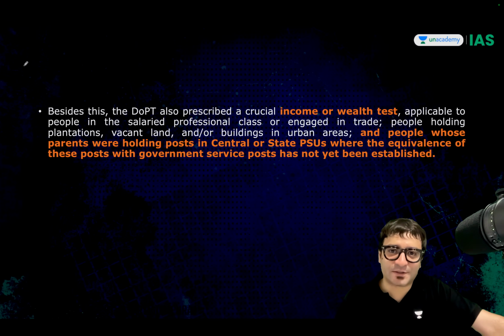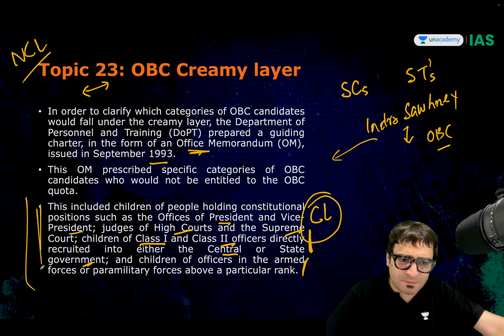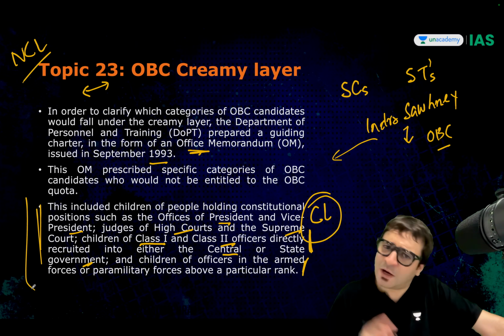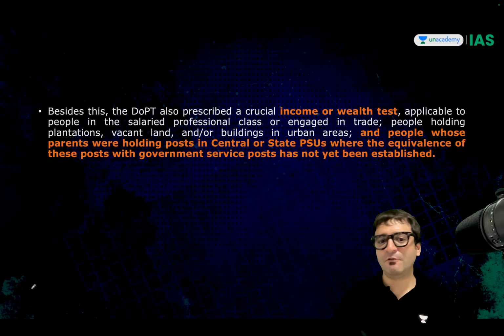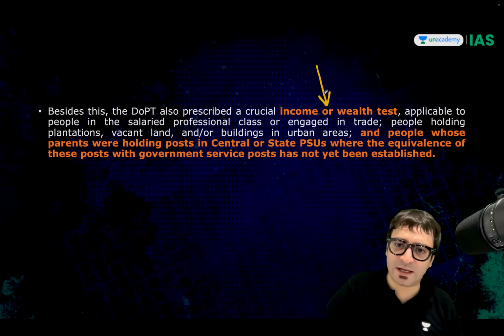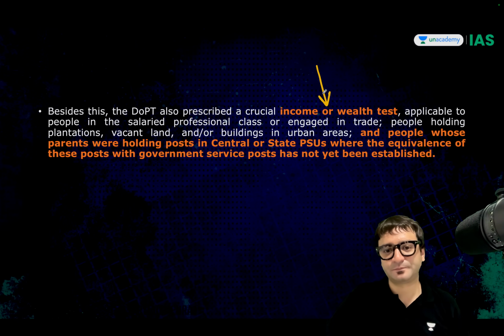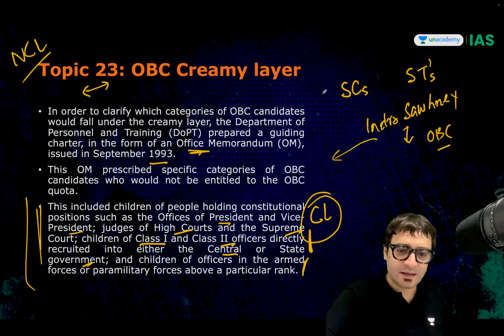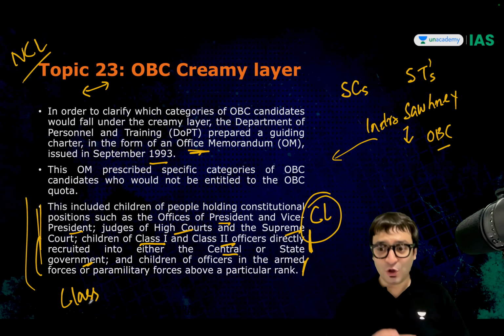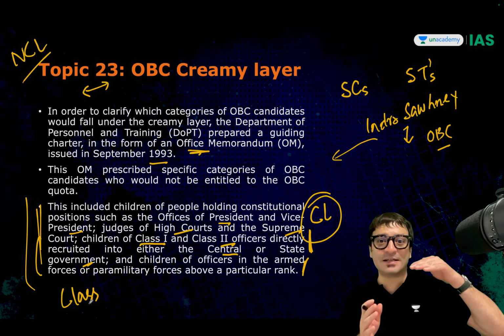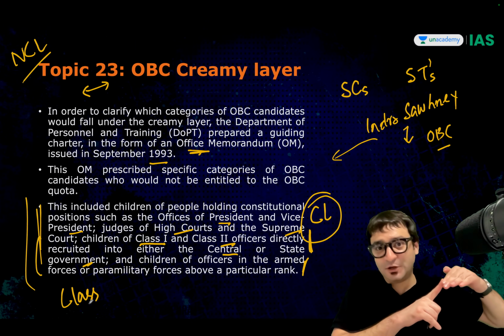But apart from these people, are there others who are part of the OBC but belong to the creamy layer? Yes. For them, we will perform a test called the income or wealth test. But listen to me carefully. Here we are talking about class. You are from OBC, but your class is President of India, you will not get the benefit.